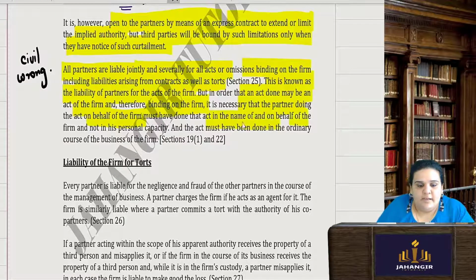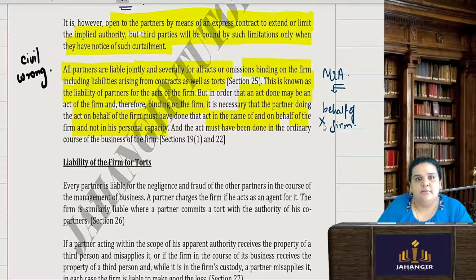In the name of and on behalf of the firm, and not in a personal capacity. So, if a particular partner, Mr. A, is doing any act in his personal capacity, he is not doing any act on behalf of the firm, then they cannot bind the firm. Simple as that. So this entire paragraph is just saying that all the acts done by the partners, all the partners are jointly and severally liable, and it thus binds the firm. But when can it bind the firm? If the partner is acting on behalf of the firm and not in personal capacity.